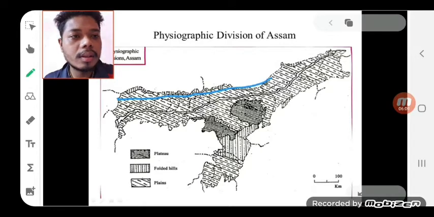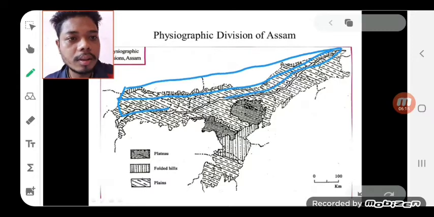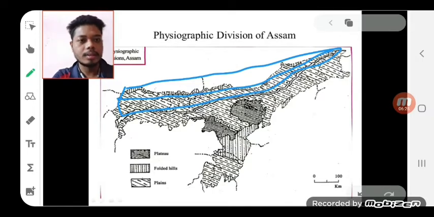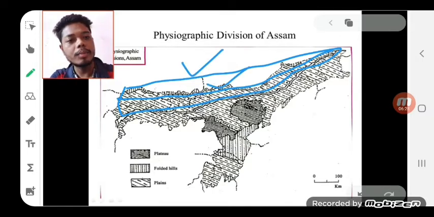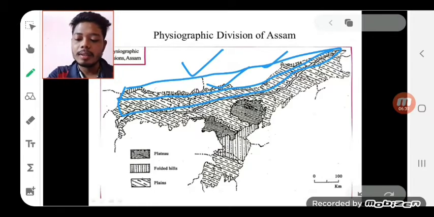The northern margin of the Brahmaputra plain is almost straight, but the southern margin is curved.